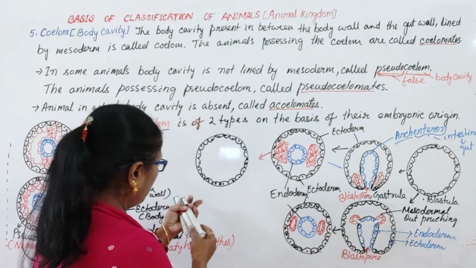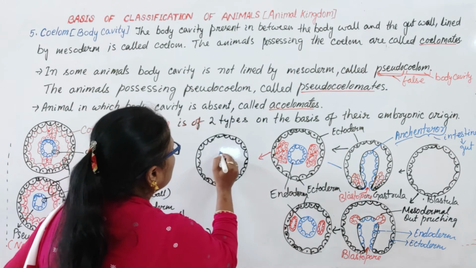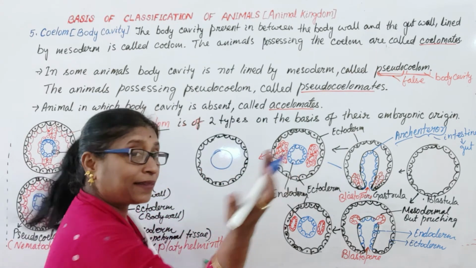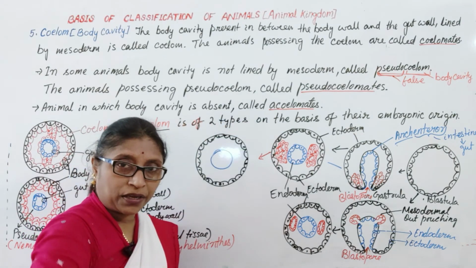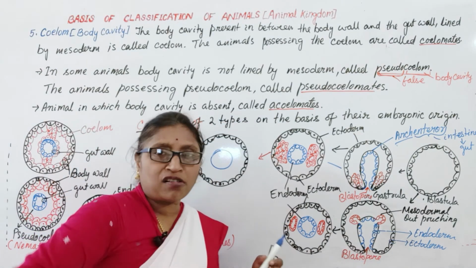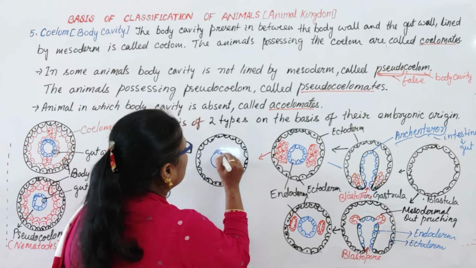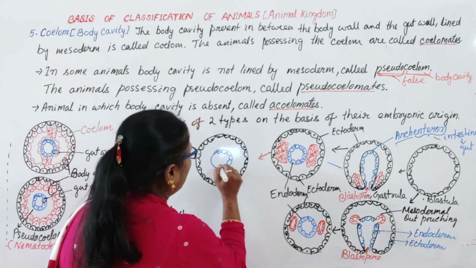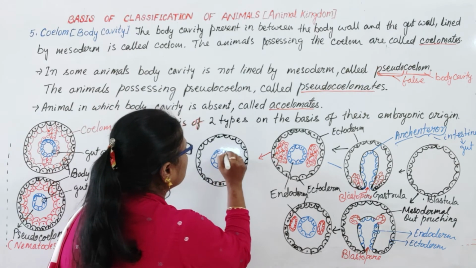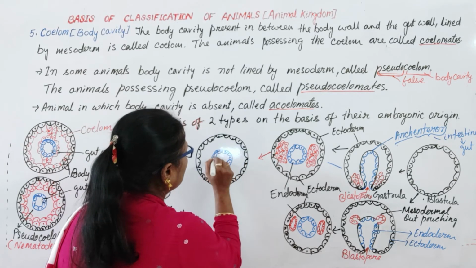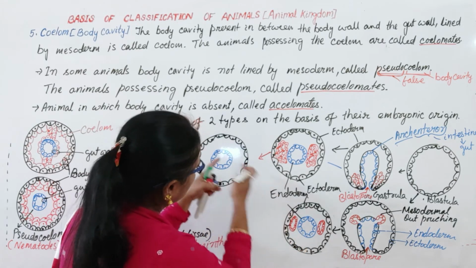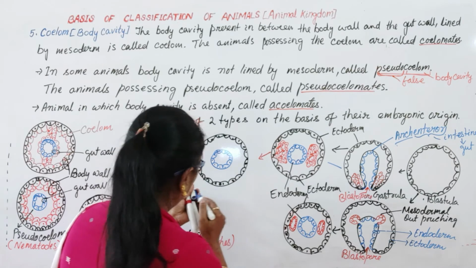This is the body wall. This is the gut wall. When we take the cross section of the body, we get this type of structure. This is also coming like this only.